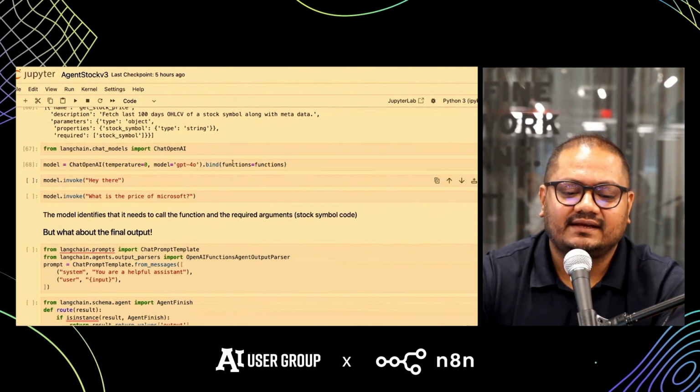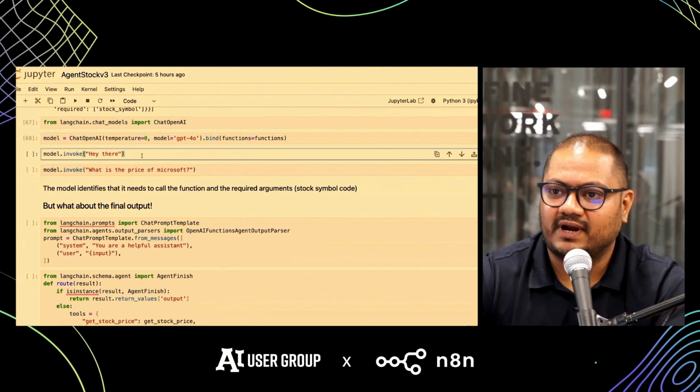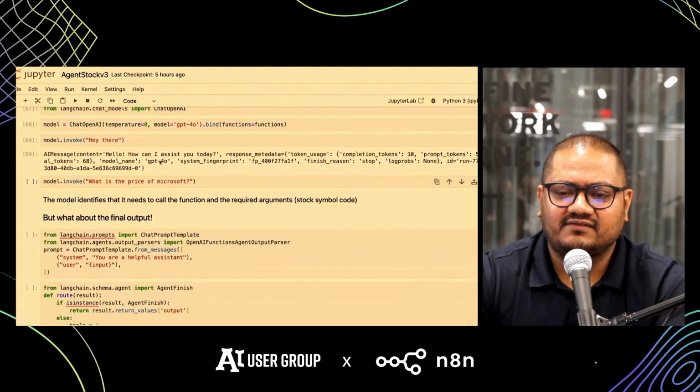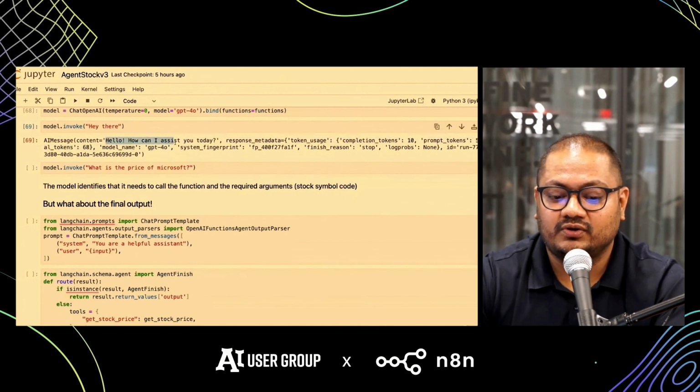All right. Now, once I give it a common query which has nothing to do with stock price, it gives a very standard reply, right? So like we were talking about the workflow, it does not go and access the tool. It just tells us, okay, hello, how can I assist you today? It's a response to hey there.